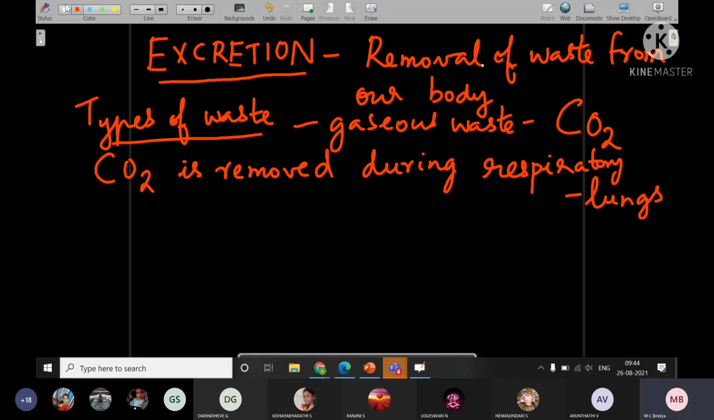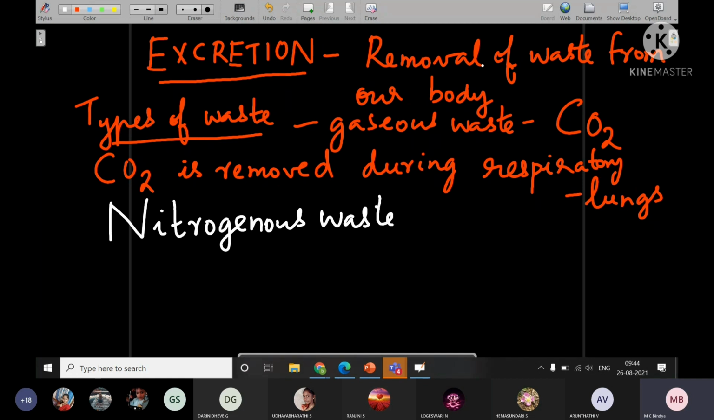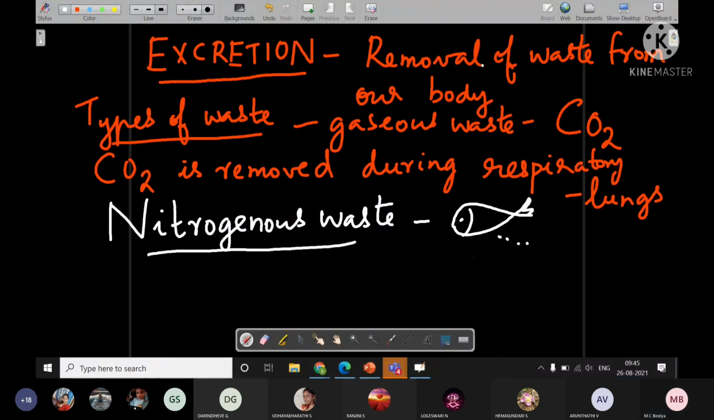Now there are other wastes which are very toxic for our body. That is called nitrogenous waste. It is very harmful. So all the animals, they have some or the other nitrogenous waste. For fishes, it is ammonia. Ammonia is very toxic because it has nitrogen. And since it is very toxic, it requires a lot of water to be removed.